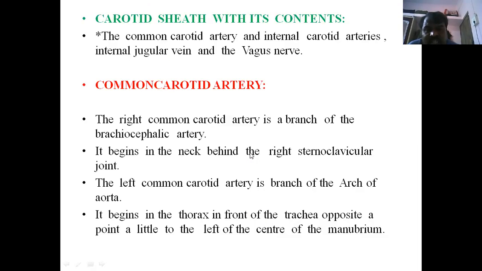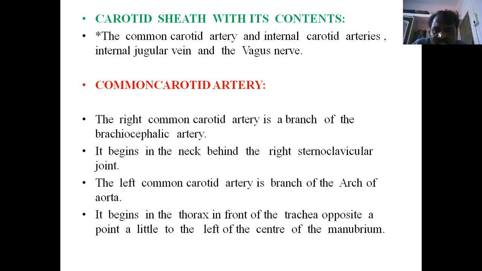What is the carotid sheath? This is the carotid sheath. As you know from the axillary sheath, how it forms and covers the axillary blood vessels, the same applies here. In the carotid triangle, the blood vessels like the internal jugular vein, common carotid, and internal carotid artery are covered by the carotid sheath.